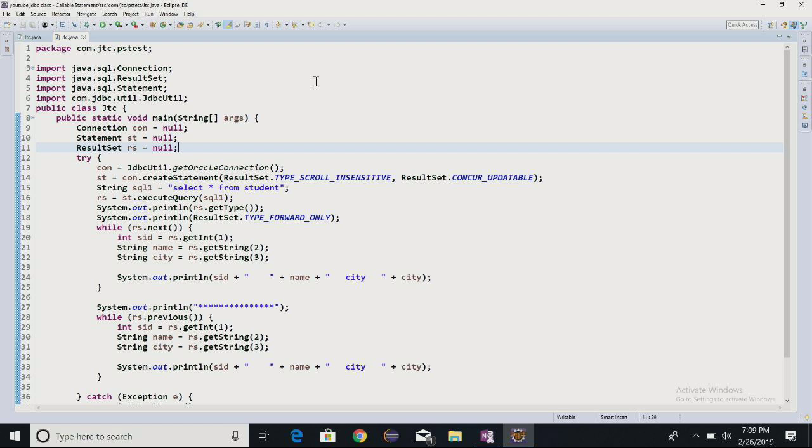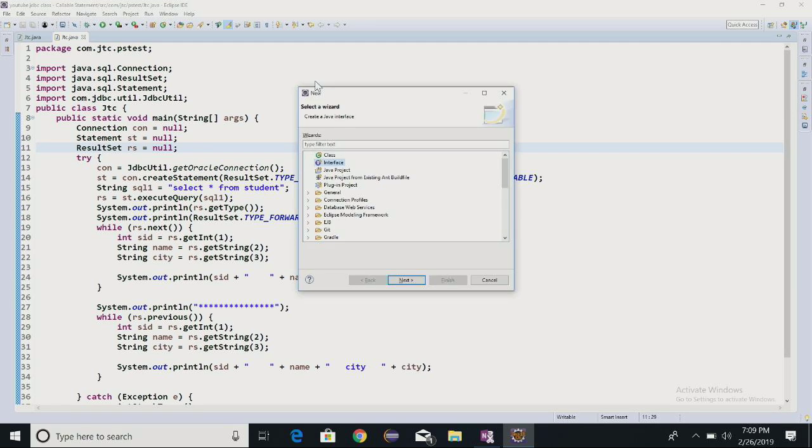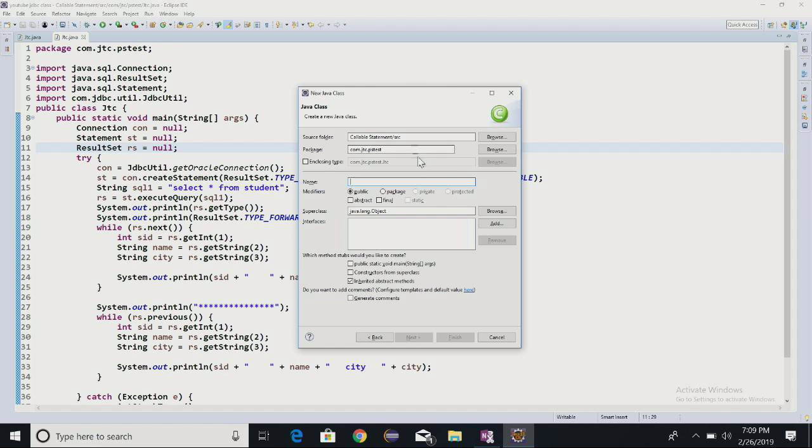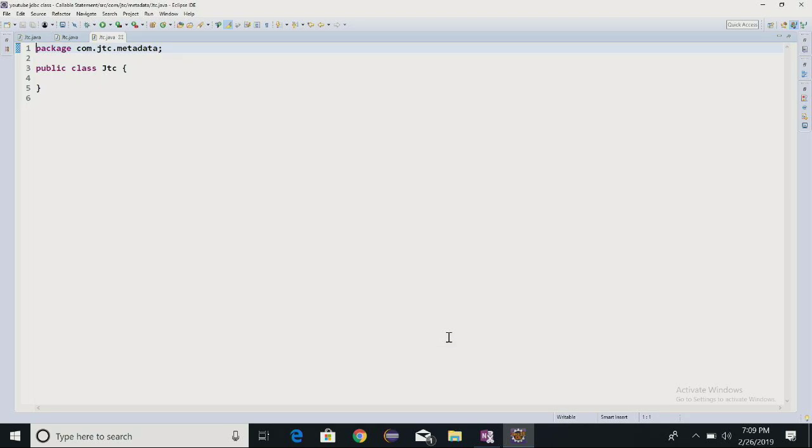Now I'll be writing it here. See, I'm writing one example. I'm creating one package, metadata, and in this I'm writing something called JDBC. Now you see here first.